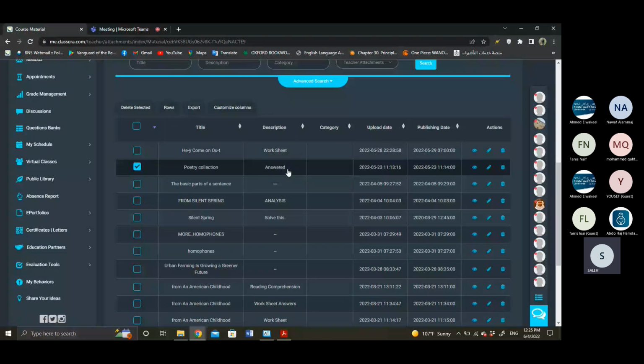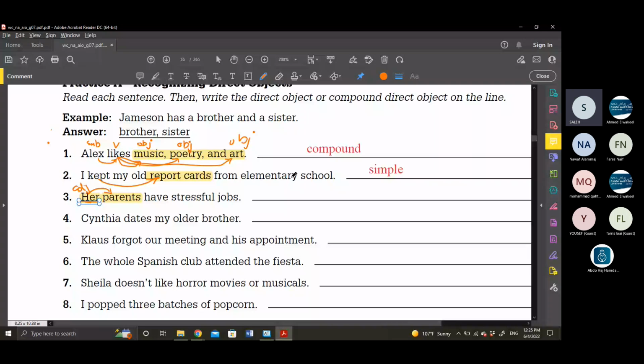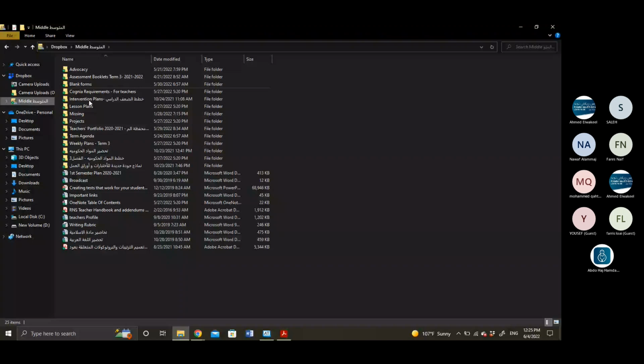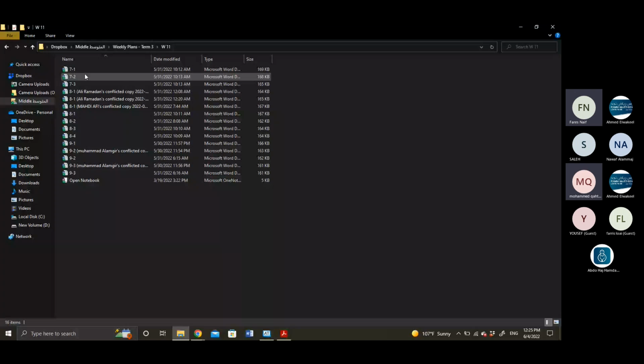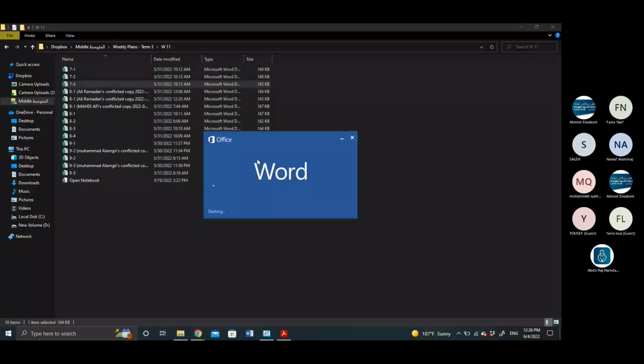Okay? Teacher, I have a question. Yes. Are there any pages that are not coming in the quiz? How many pages do we have in the quiz, Saleh? It's not a lot. Yeah, I know, because the weekly plan, weekly plan. That's week what? Week 11? Yes. Teacher, can we just skip this page to go for more important pages? Yes, we will do this just right now.